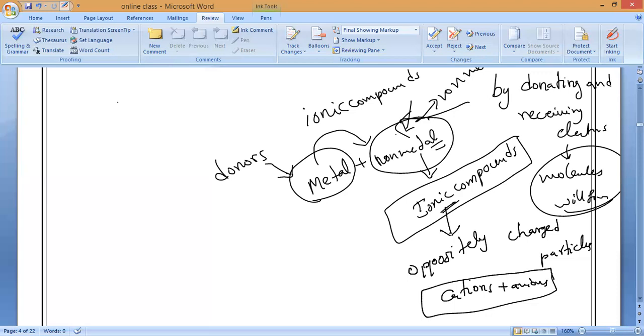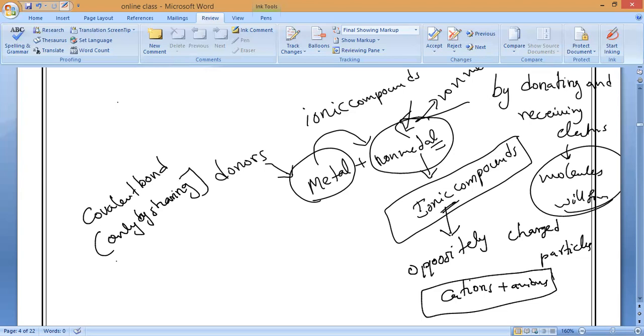Next, if a non-metal is combined with another non-metal, then covalent bonds are formed. Remember covalent bond: no donating, no receiving, only sharing electrons. We will study it, no worries.